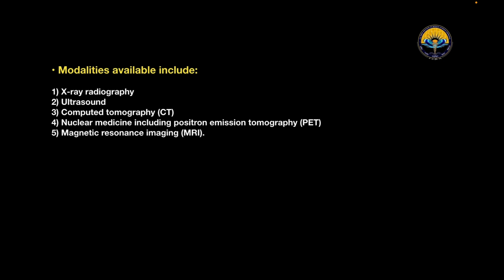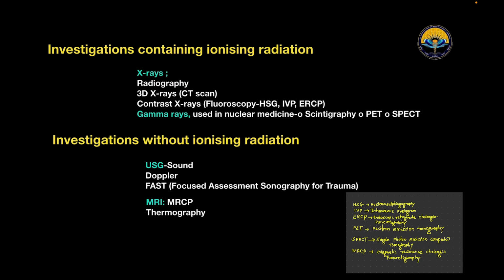While doing radiological investigations, patients might think that they have ionizing radiation exposure. But yes, there are investigations containing ionizing radiations, while some investigations don't have ionizing radiation.